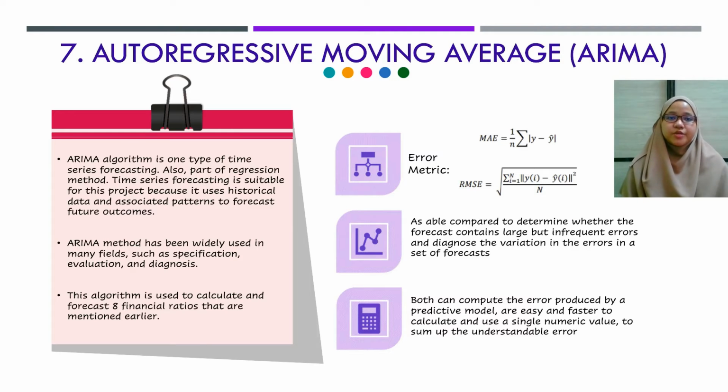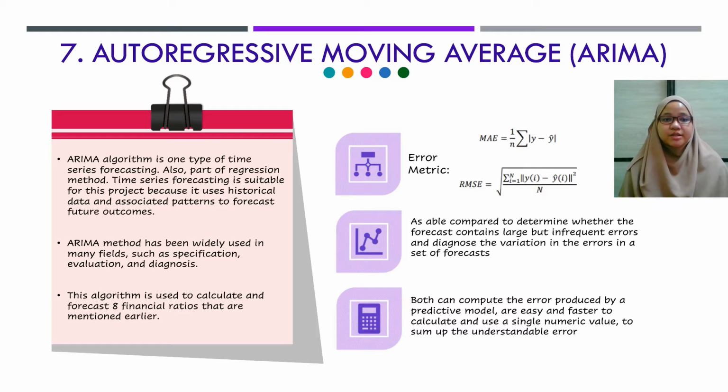Autoregressive Integrated Moving Average (ARIMA) algorithm is used for this project. It is one type of time series forecasting and also a part of regression methods. Time series forecasting is suitable for this project because it uses historical data and associated patterns to forecast future outcomes. The ARIMA method has been widely used in many fields such as specification, evaluation, and diagnosis. This algorithm is used to calculate and forecast the 8 financial ratios that I mentioned earlier.